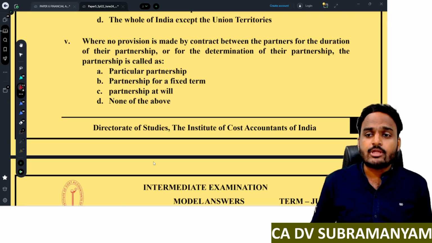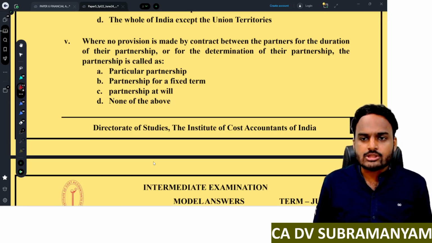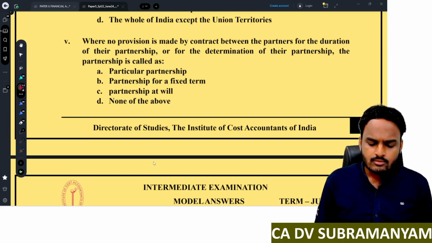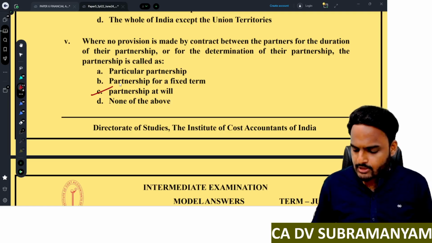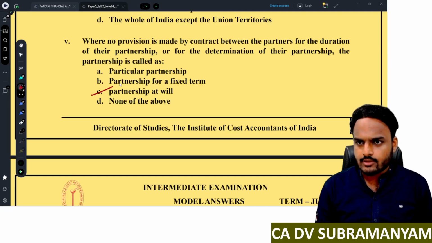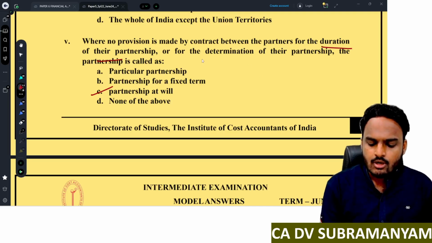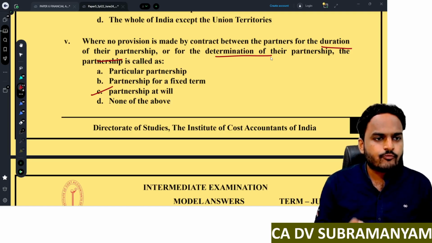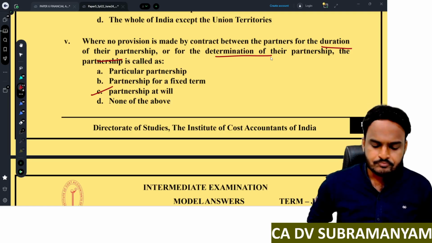Next, where no provision is made by contract between the parties for the duration of their partnership or for the determination of their partnership, the partnership is called partnership at will. So the fifth multiple choice question, the answer is partnership at will. If duration or determination of their partnership is not mentioned, then that partnership we call partnership at will.